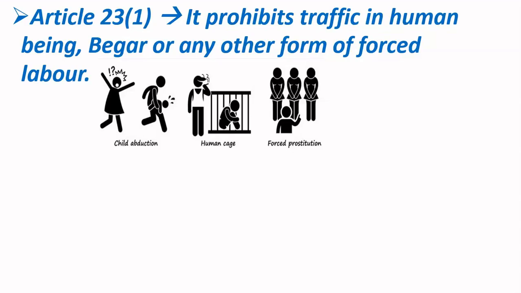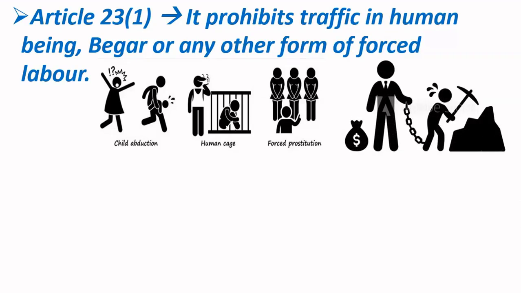Now what is begar? Begar is a form of forced labor. And what is forced labor? Friends, in the diagram on the right side, you can see a big man and a small boy. The big man is holding a chain in his hand, and that chain is tied to the leg of the boy. The man is forcing that boy to work for him. So this is an example of forced labor.